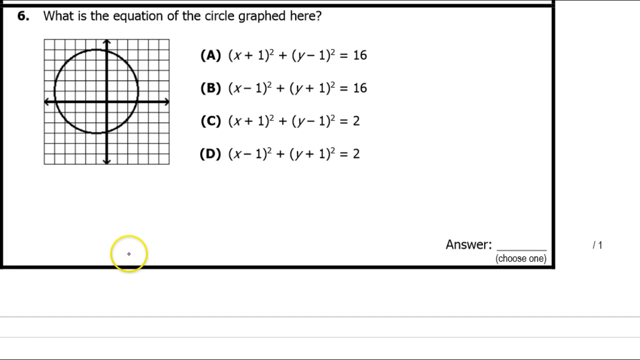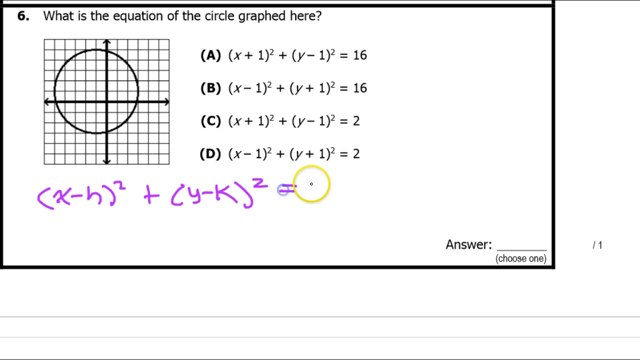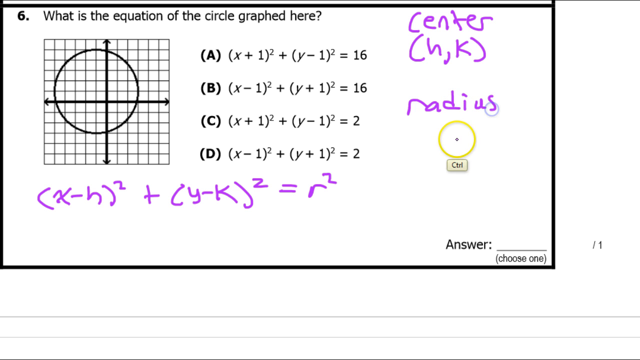In this video, I will show you how to write the equation of a circle given a variety of information. So we know that the general model for the equation of a circle is (x - h)² + (y - k)² = r². And in this format, the h and the k are the center of the circle, and the radius is r. So basically, the center is the opposite of this number and the opposite of this number.